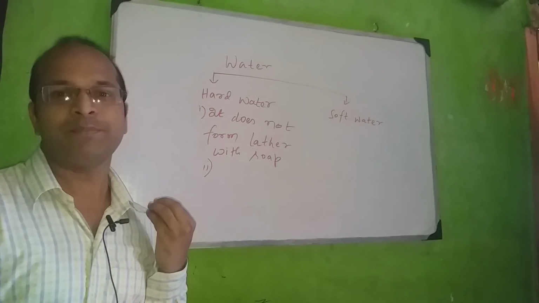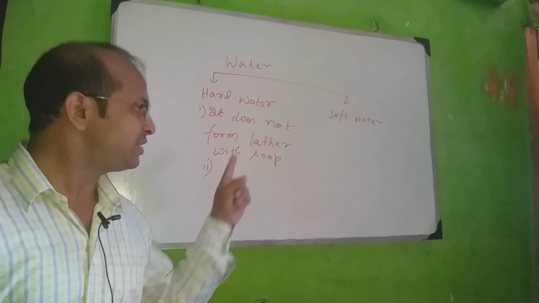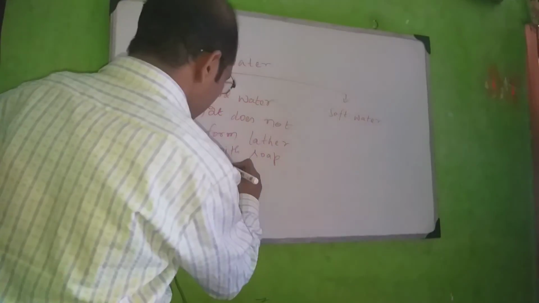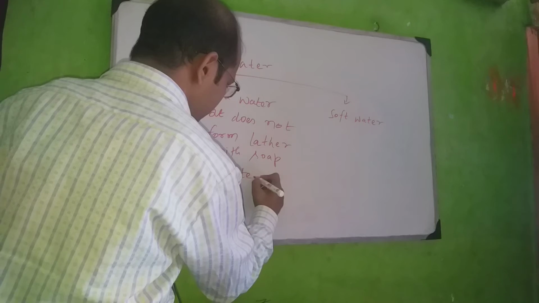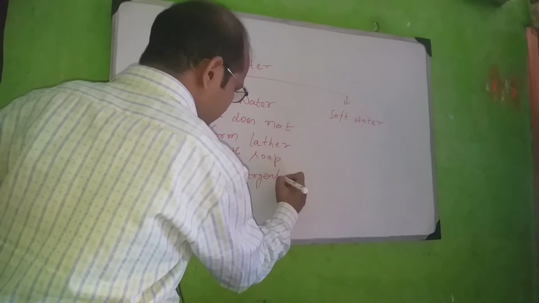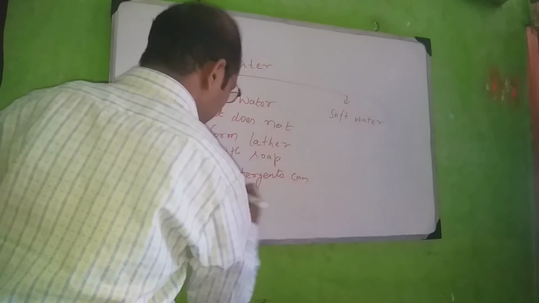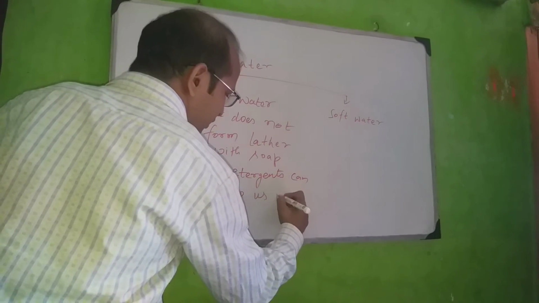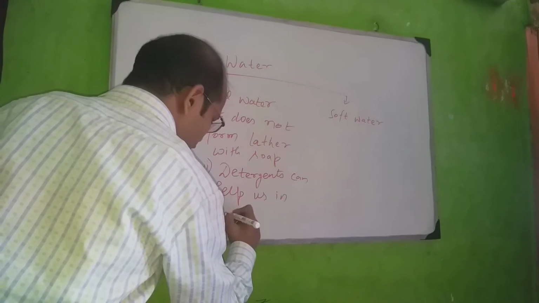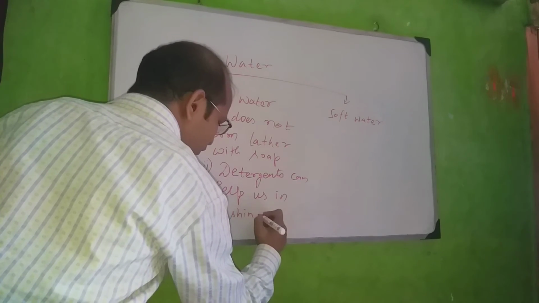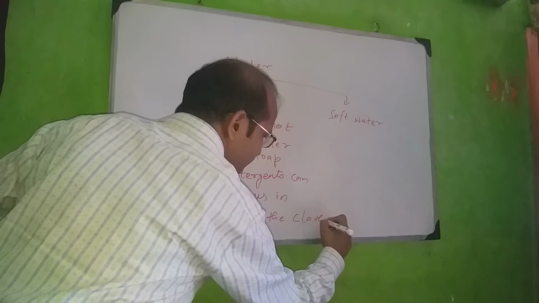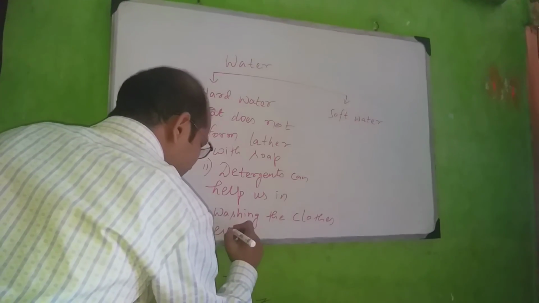For this reason we buy detergents, because detergent works even in hard water. So detergents can help us in washing the clothes, even in hard water.